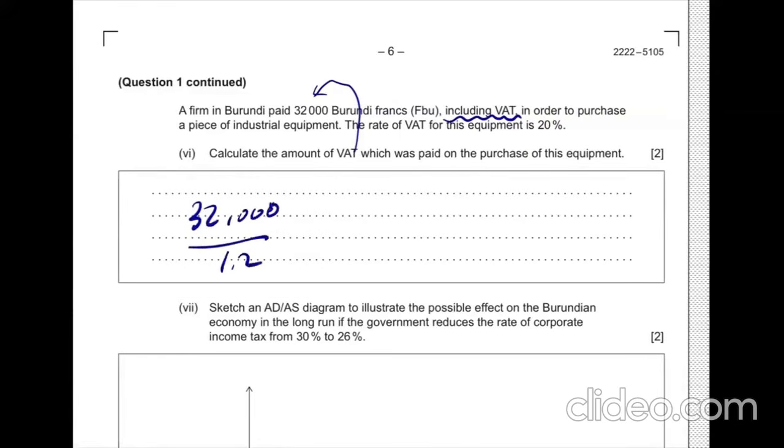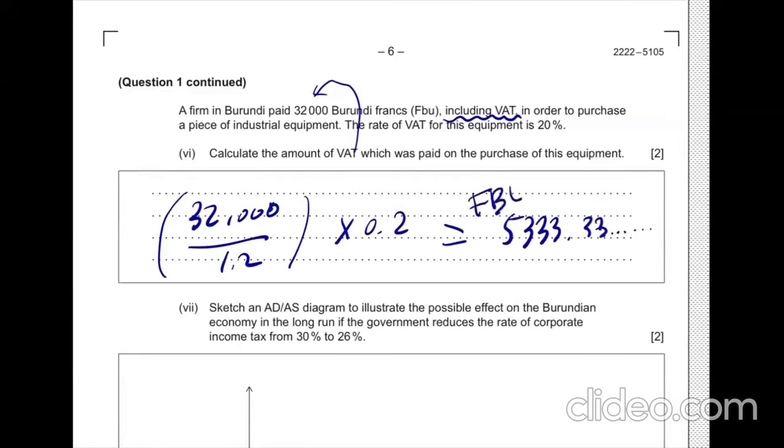It's 1.2 because it is 20% of VAT rate. And after that, if you multiply 0.2, which is the actual VAT rate, then you can get the proper amount of tax. FBU.